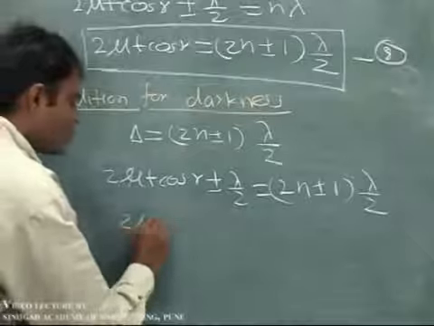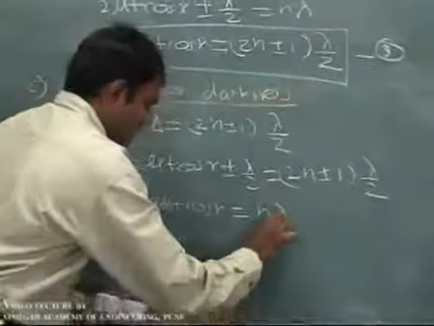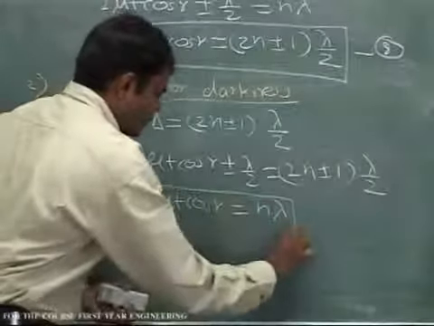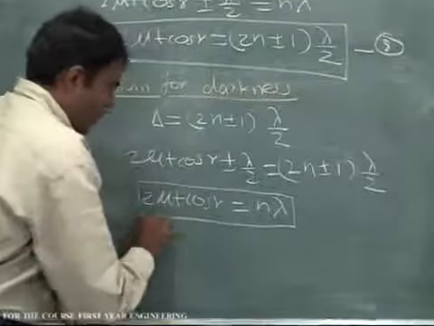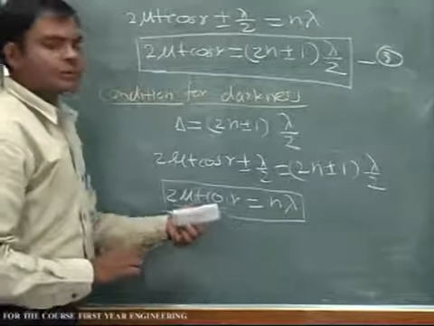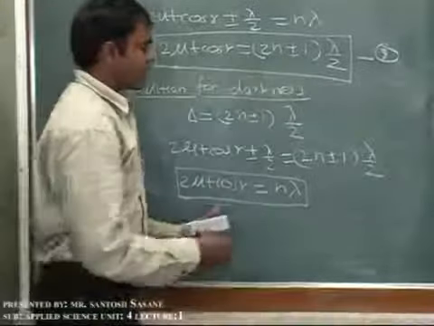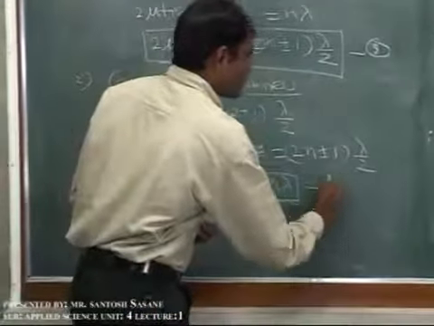Simplifying this, we can write 2 mu t cos r is equal to n lambda simply. So this is a very important equation. This is the condition for darkness or destructive interference for a thin uniform film in the reflected system. This is equation number 9.